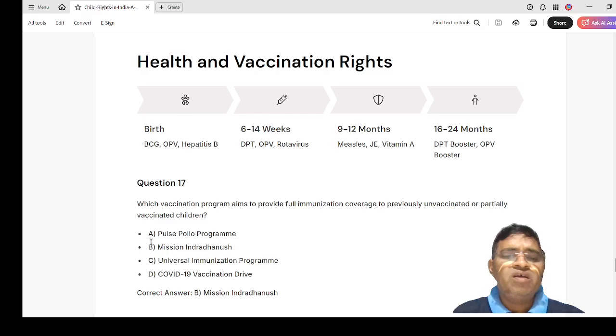Here the options are: A. Pulse Polio Program, Mission Indradhanush, Universal Immunization Program, then COVID vaccination drive. Here the comprehensive full vaccination program is under Mission Indradhanush. The option is Mission Indradhanush.